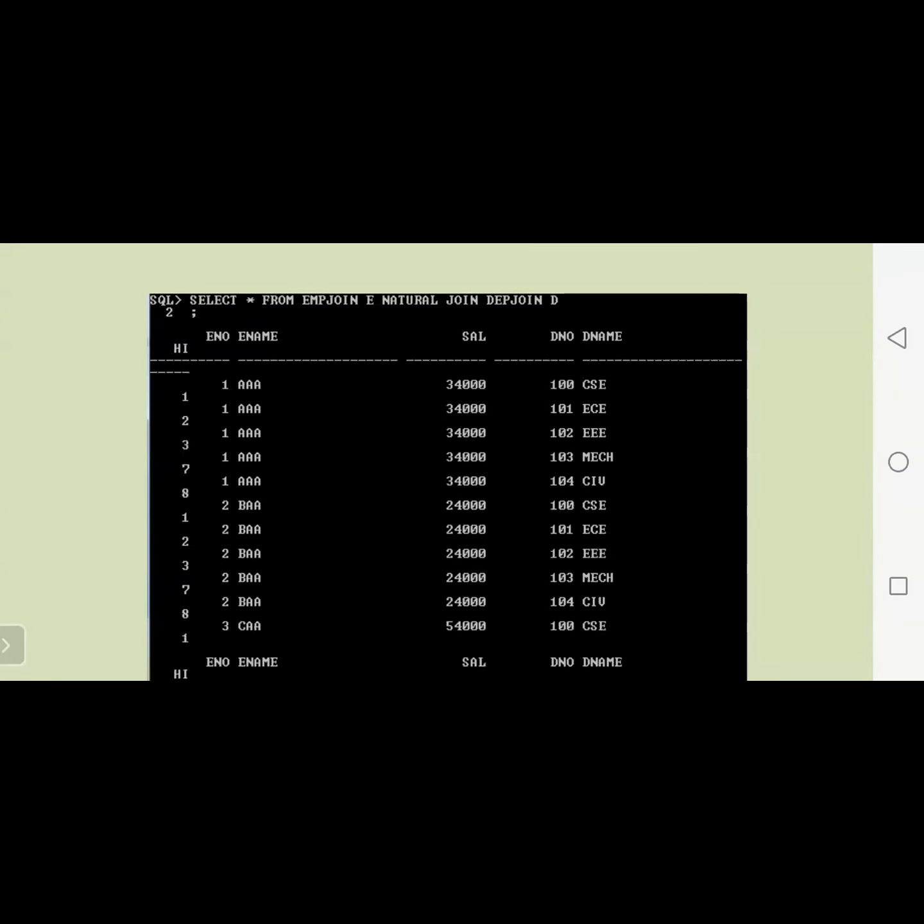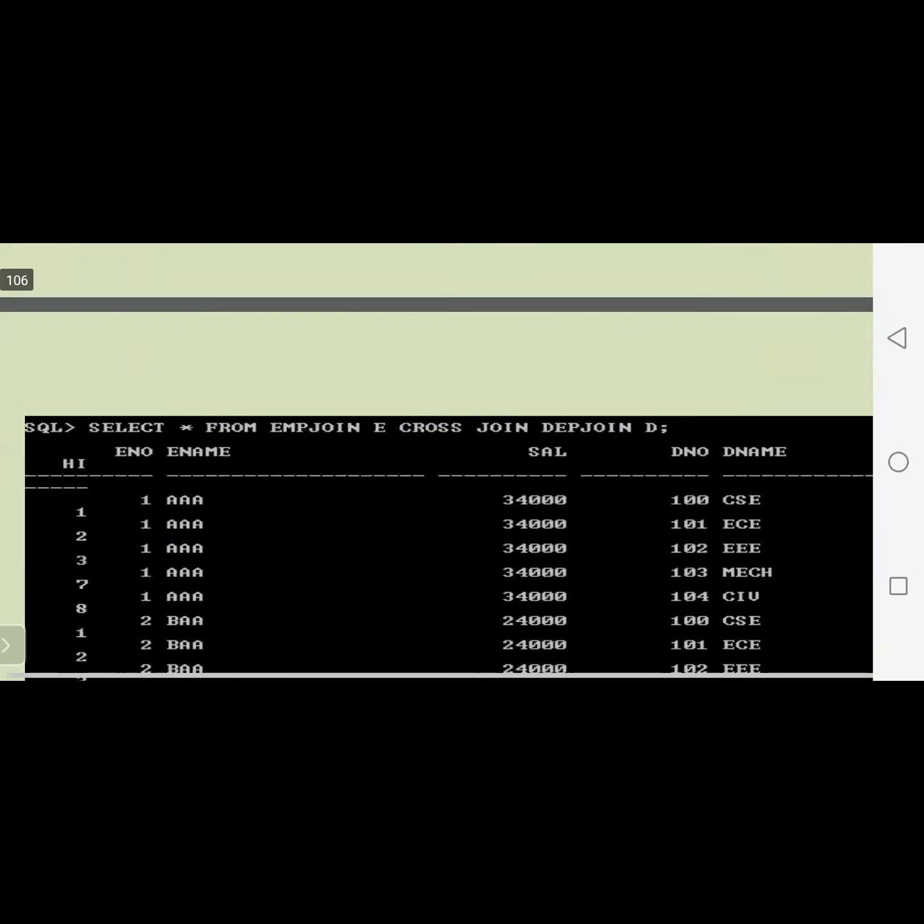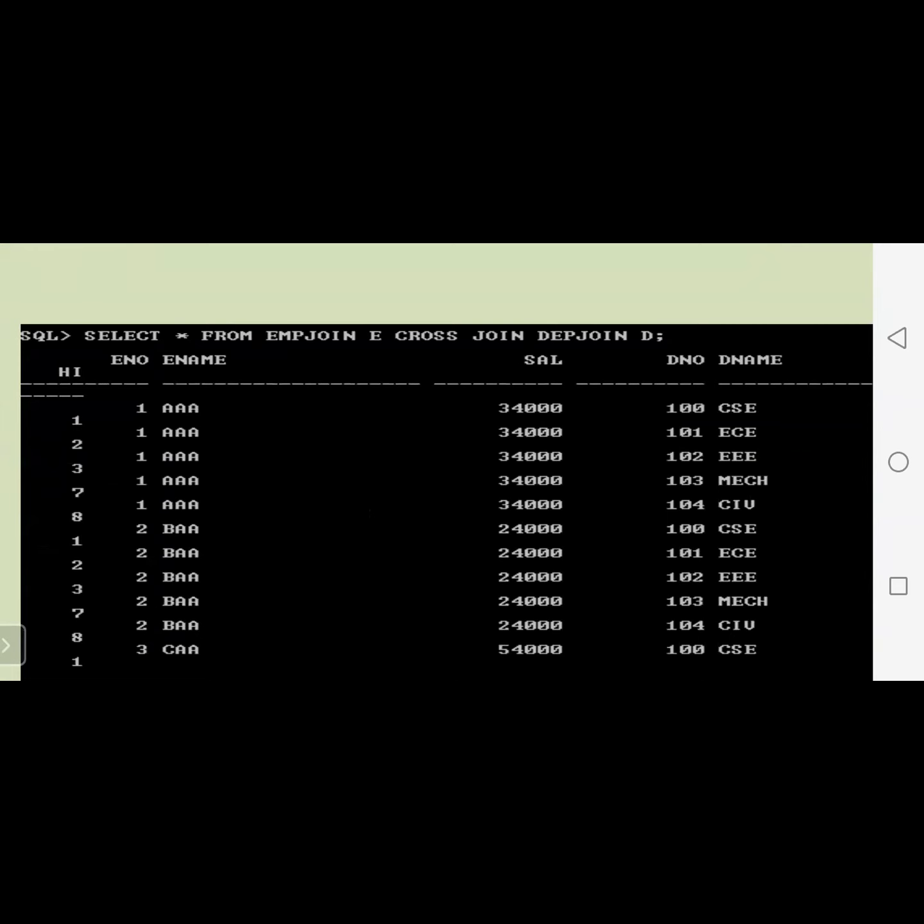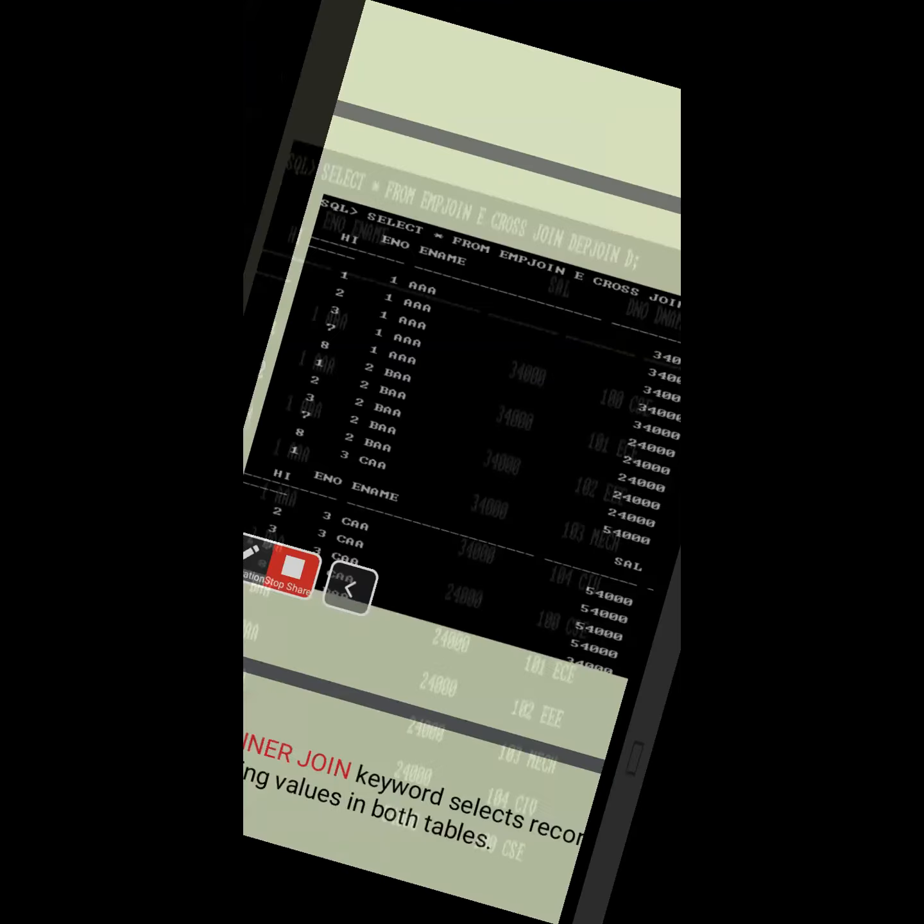If you observe here, in the employee department, 5 rows are there. In the same way, DEP join also has 5 tuples. So 5 into 5, totally 25 rows will be displayed. Okay. The same thing will be used for the cross join also. And the cross join performs the multiplication.